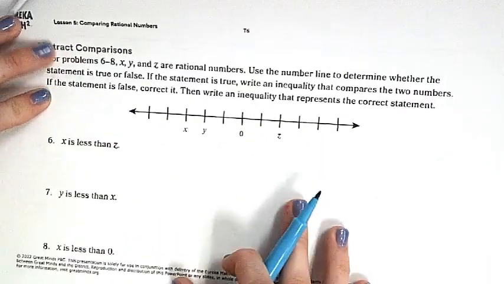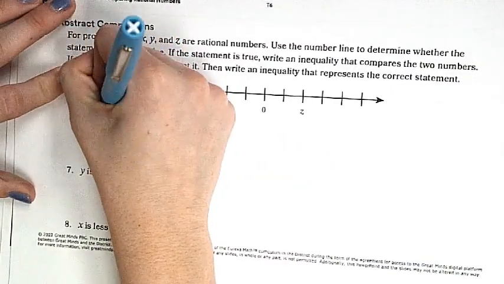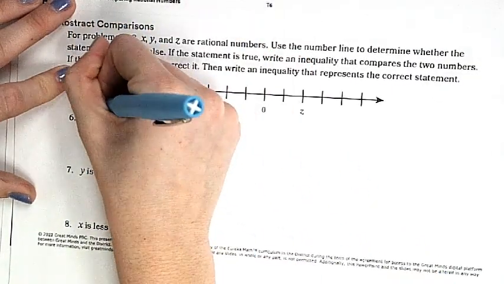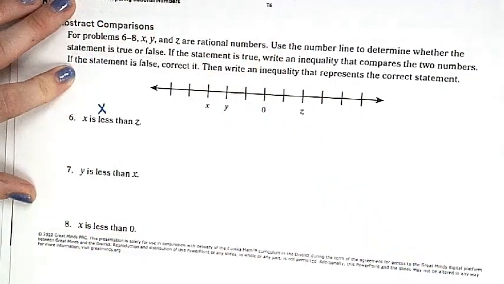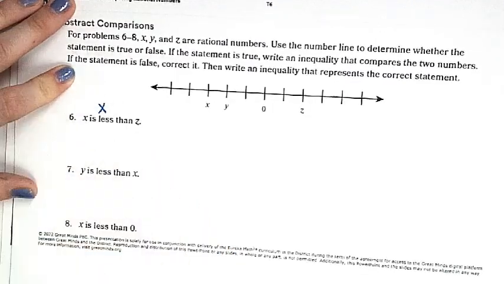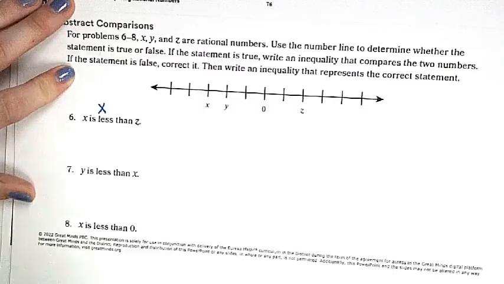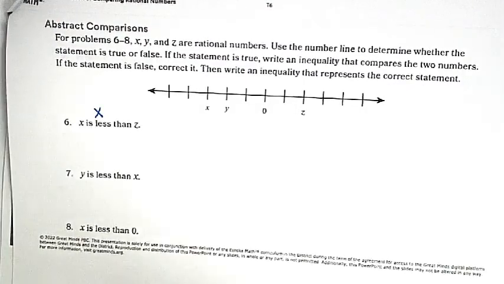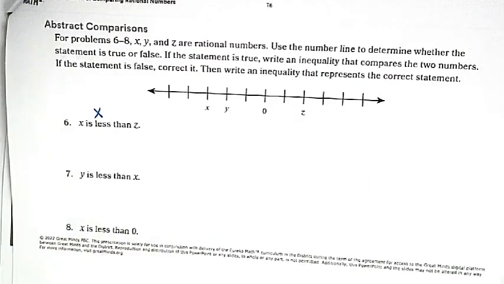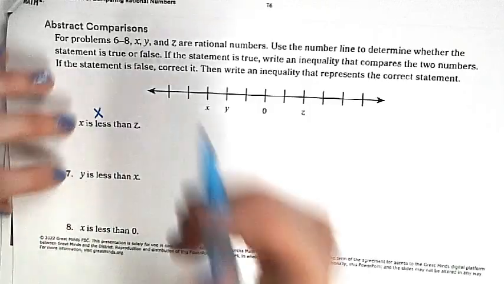So this one says x is less than z. So what side does my sign go? Who eats my alligator? What does my alligator eat? Less than. Show me with your hands how I'm going to open my alligator mouth. What side? So x is less than z.